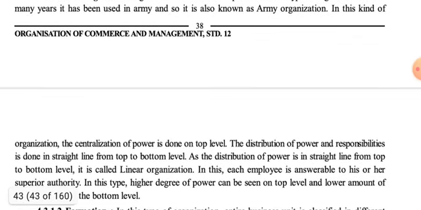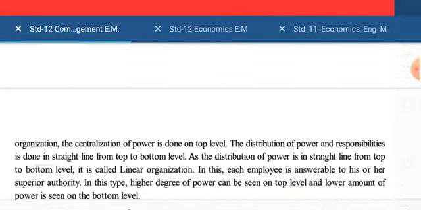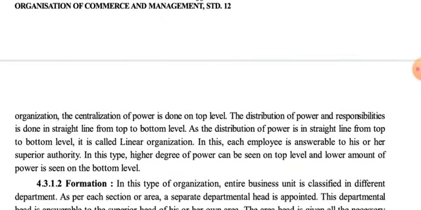In this kind of organization, the centralization of power is done at the top level. The distribution of power and responsibility is done in a straight line from top to bottom level. As the distribution of power is in a straight line from top to bottom level, it is called linear organization.